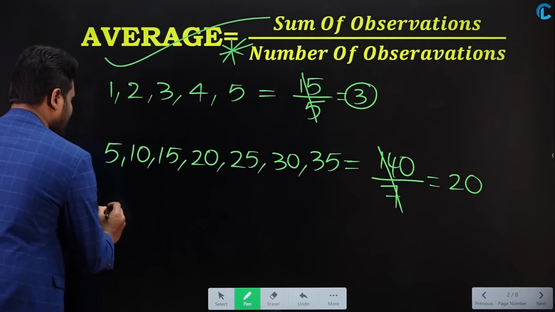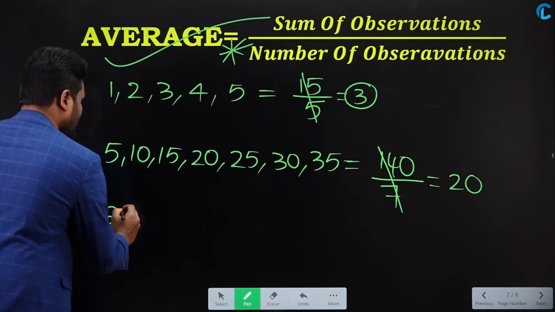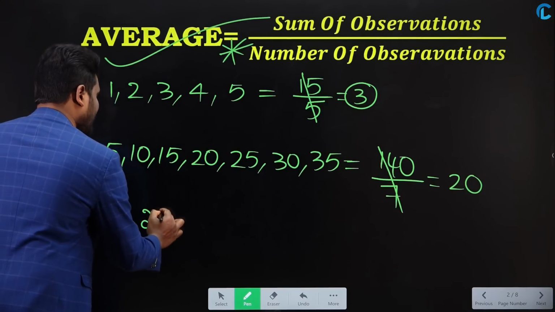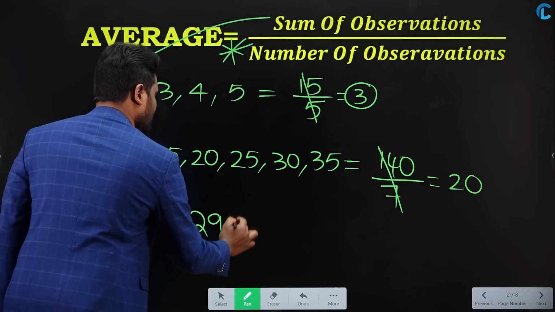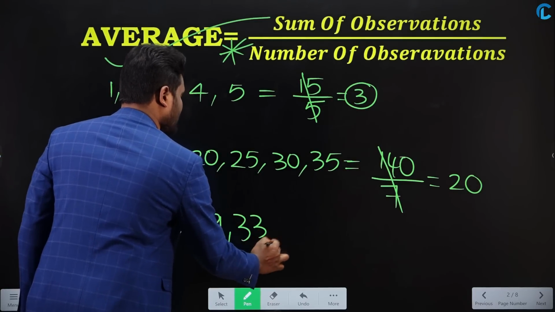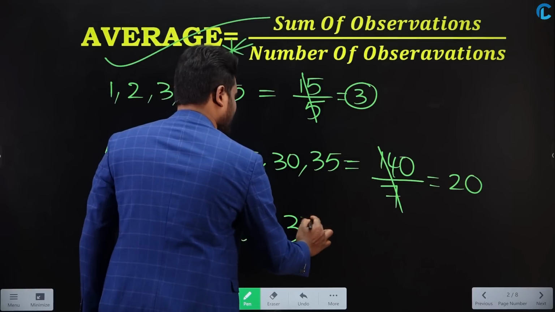Similarly, let us take one more example. Let us say I have the numbers 21, 25, 29, 33, 37.